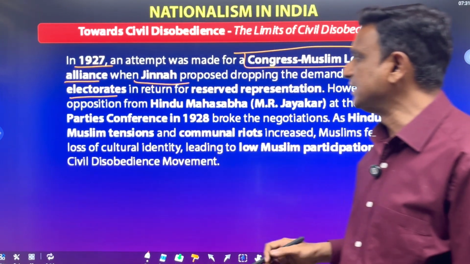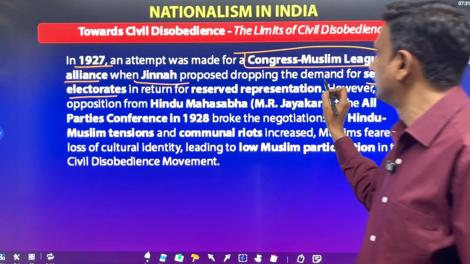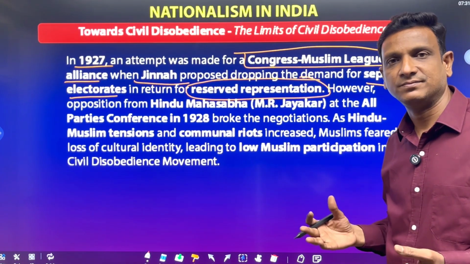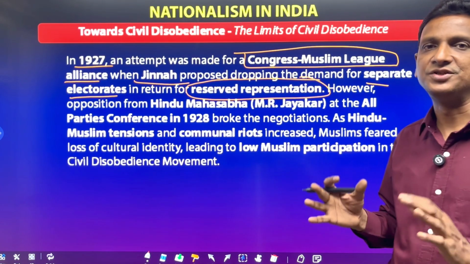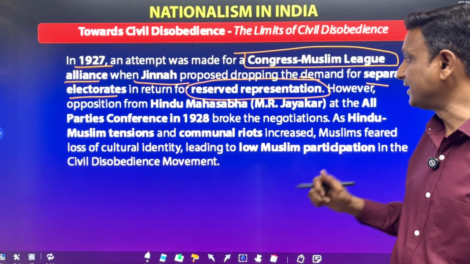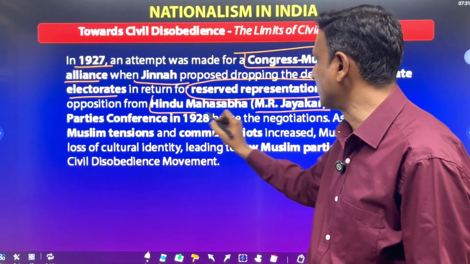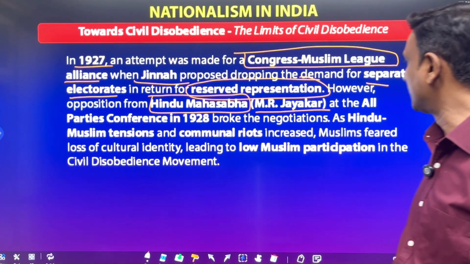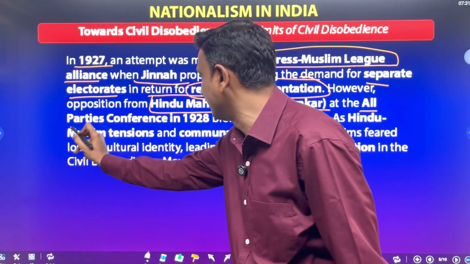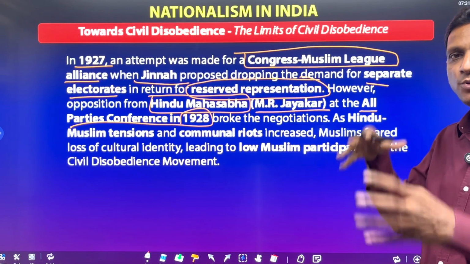The Muslim leader said, okay, we don't want separate electorates, but we will take reserved representation, some seats reserved for us. That was the demand, but it was opposed by Mr. Jayakar of the Hindu Mahasabha at the All Parties Conference in 1928. Because of this opposition, it broke the negotiations.